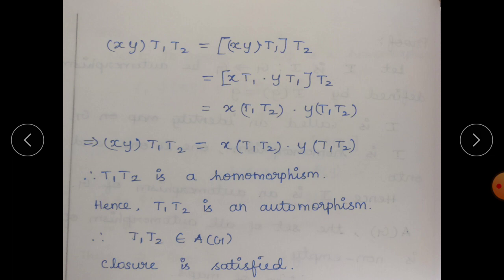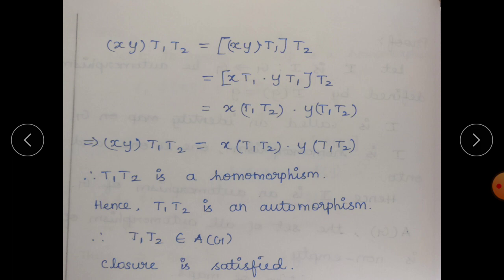XYT2 means XT2 into YT2. Here instead of X we have XT1, instead of Y we have YT1. So in the next step we have to separately write XT1 T2 into YT1 T2. So left hand side is equal to right hand side. So T1 T2 is a homomorphism. Hence we can say T1 T2 belongs to A of G. Therefore T1 T2 is an automorphism. Therefore the closure property is satisfied.